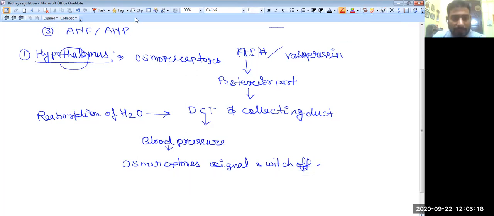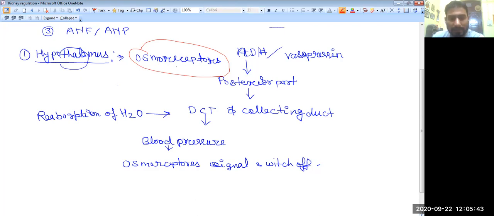So the hypothalamus is provided with osmoreceptors. When the blood pressure falls in the GFR region, the glomerular filtration region, or in the blood, the osmoreceptors become switched on. And when the osmoreceptors are in switch-on mode, what will happen after that?